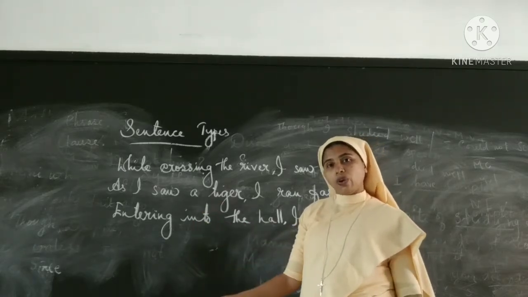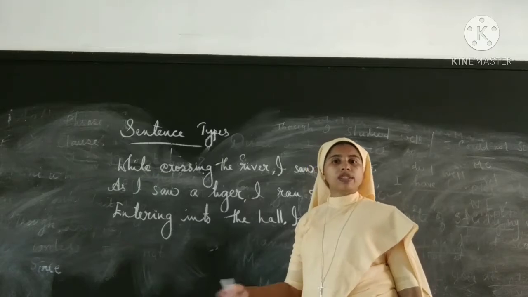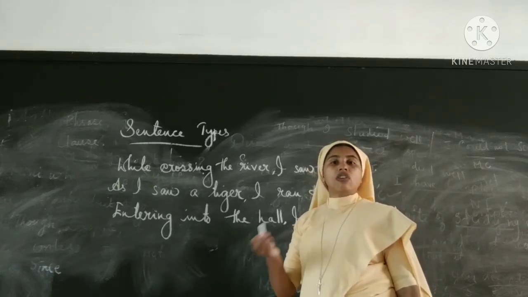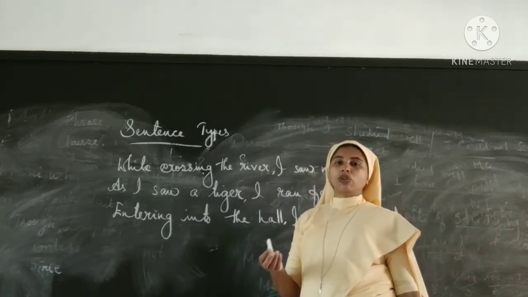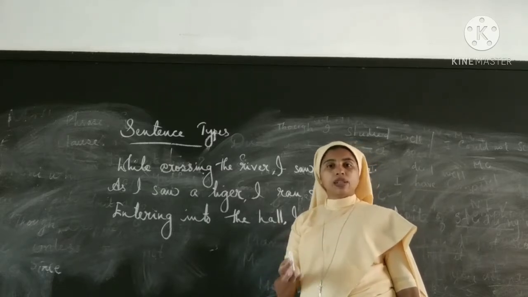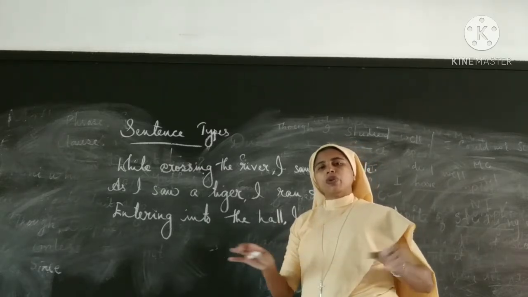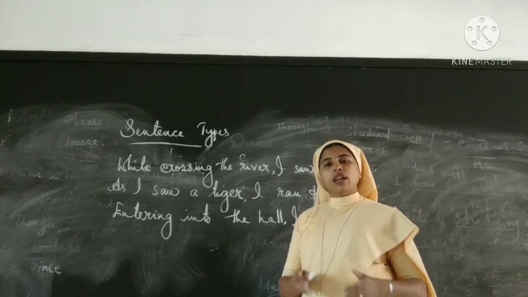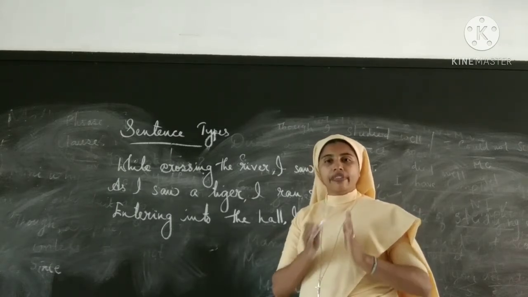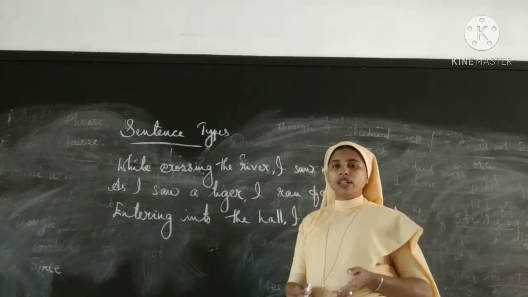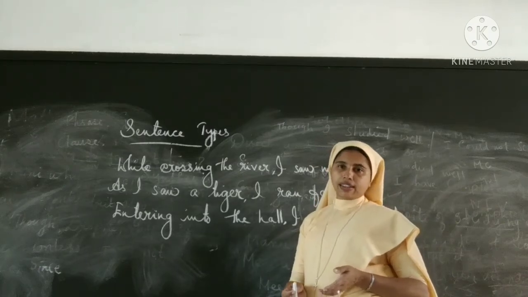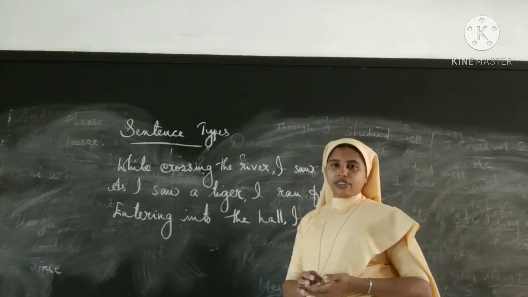Sometimes there will be one clause, two clauses, or three clauses: one main clause and two subordinate clauses, or two main clauses and one subordinate clause. Sometimes all the clauses will be main clauses, but it's compulsory that there must be a clause in order to constitute a sentence. I think it's clear for you now.